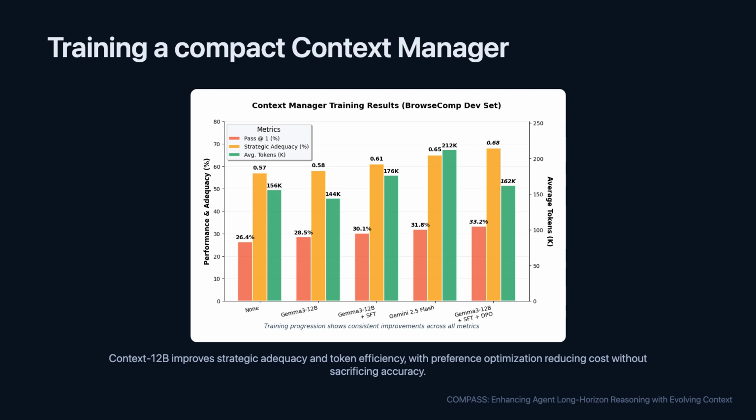The paper also explores efficiency. The context manager is more structured and deterministic than the other agents, so the authors train a smaller specialized model called Context 12b. It learns to produce concise briefs from trajectories and meta-thinking notes. Supervised fine-tuning teaches the format, and preference optimization rewards summaries that preserve success while reducing tokens. The result is a context manager that approaches larger model performance with substantially lower token use.